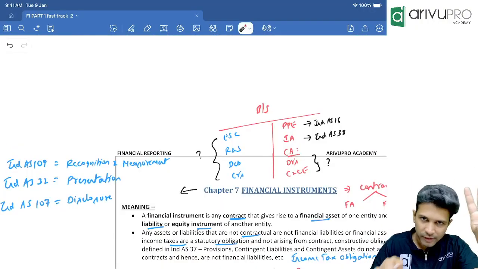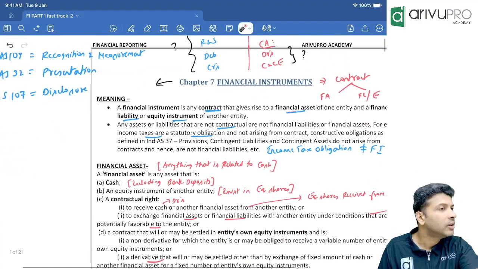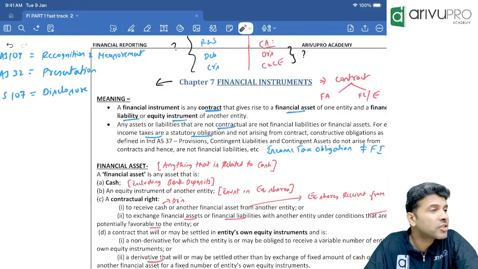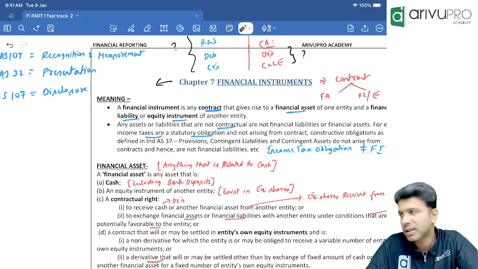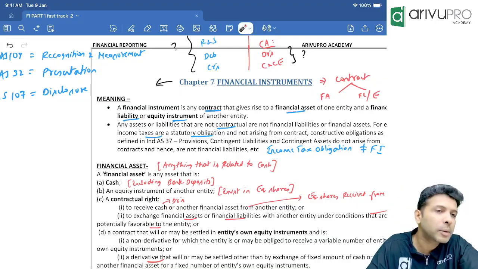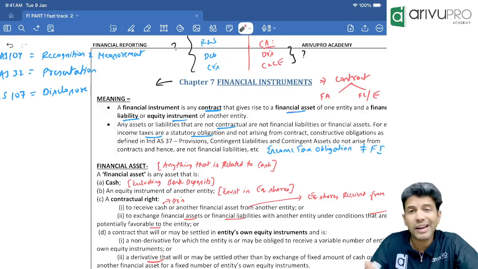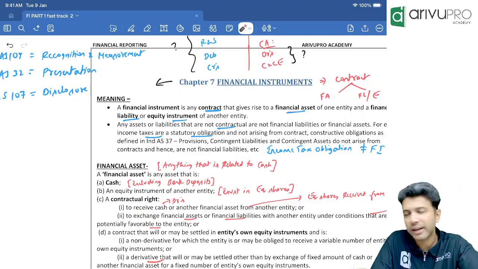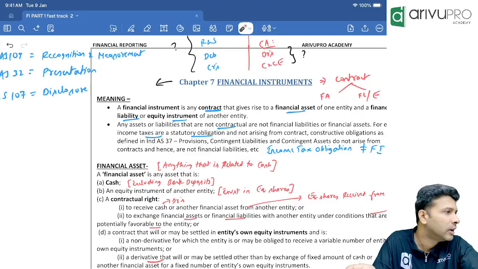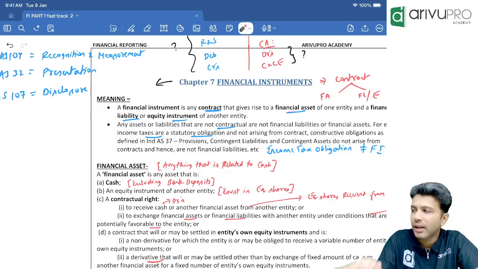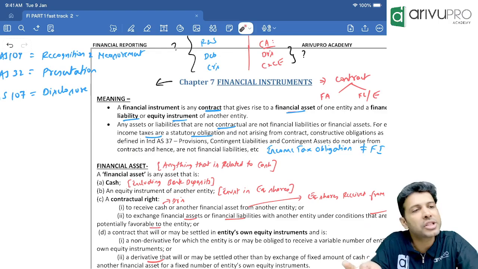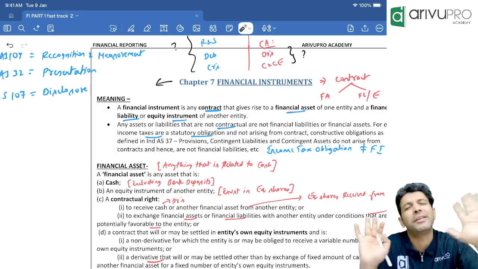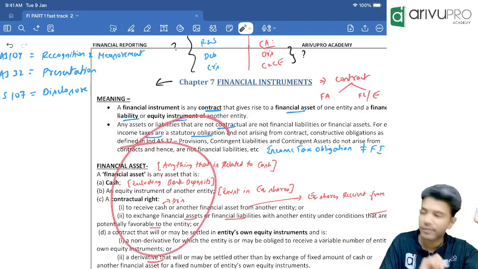Cash is an example of financial asset. Then equity instruments of another entity, meaning if you have purchased equity shares of another company as an investment, that is also financial asset. Third one, a contractual right to receive cash or any other financial asset from another entity. Such a contractual right is also financial asset. Fourth one, exchanging financial asset with financial liability under favorable condition. Last one, derivative. These are the simple components of financial assets.